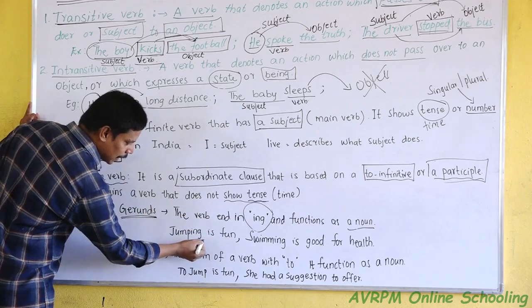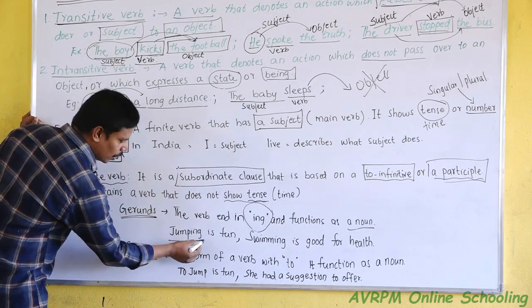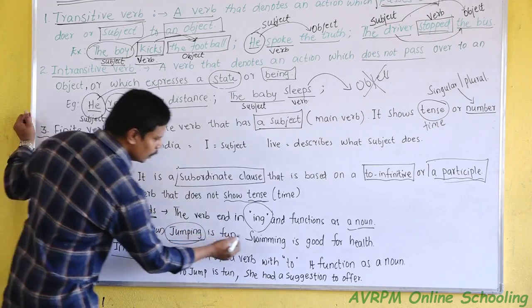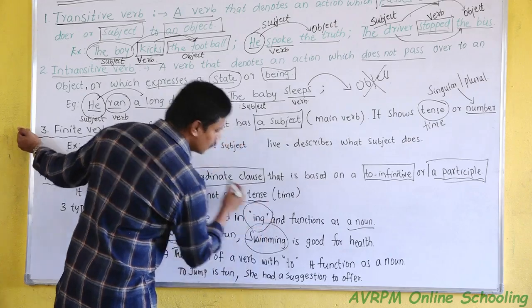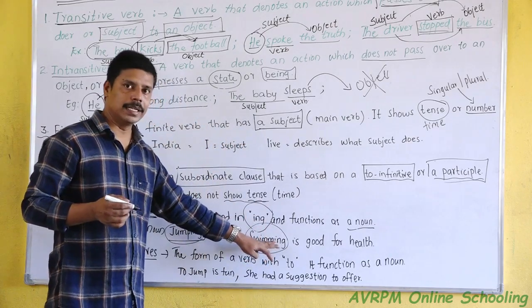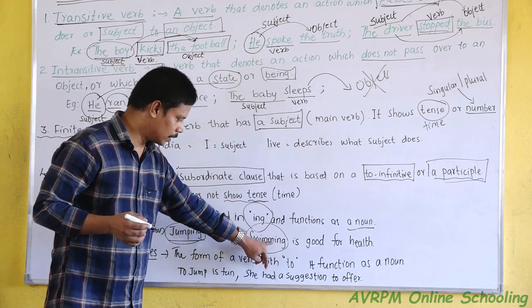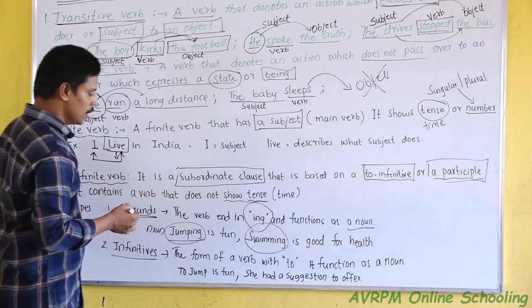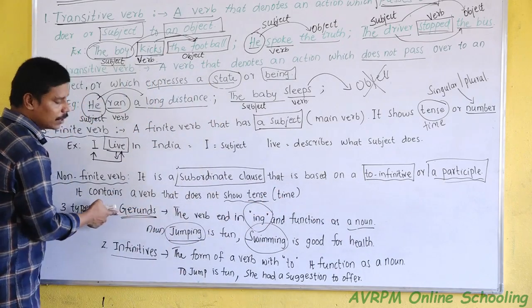Here, jump plus ing is called jumping, but it is not a verb. It functions as a noun. Swimming is good for health. Swimming is not a verb. It is swim plus ing form, but functions as a noun. Such words are called gerunds.